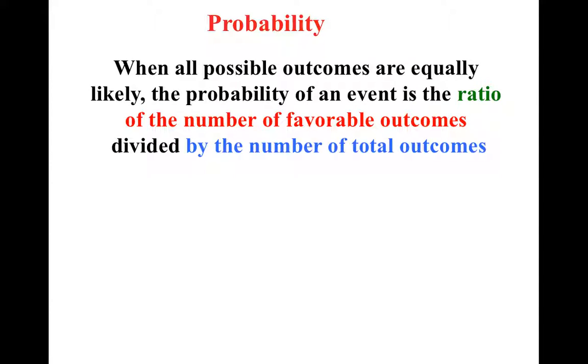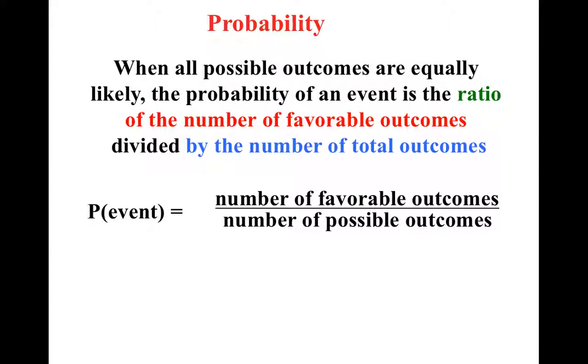All right. When all possible outcomes are equally likely, the probability of an event is the ratio of the number of favorable outcomes divided by the number of total outcomes. So notice, the number of favorable outcomes, the chance that something's going to happen, over the total possible outcomes. And here's why this will be the only lesson I put in chapter number 10.